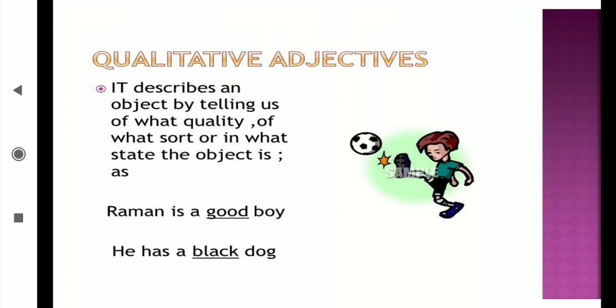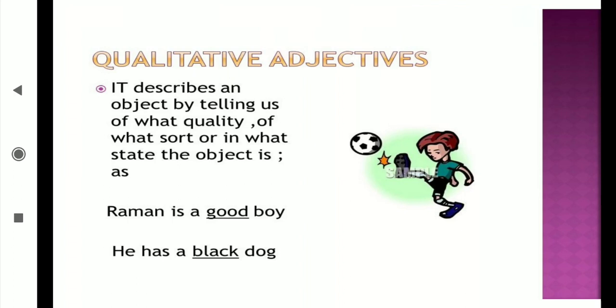He has a black dog. Which kind of dog does he have? Black. This black is the quality of that dog. That's why it is an adjective of quality. Like that, I can also give some other examples. Vikas is a tall boy. Which kind of boy is he? Tall. It's a quality of that boy. That's why tall is an adjective of quality. My school is near from here. This near also is an adjective of quality.